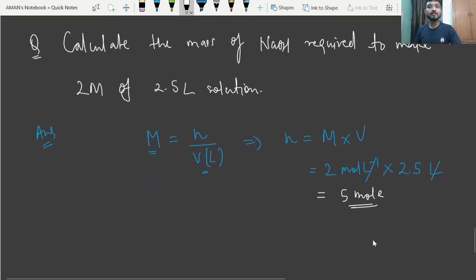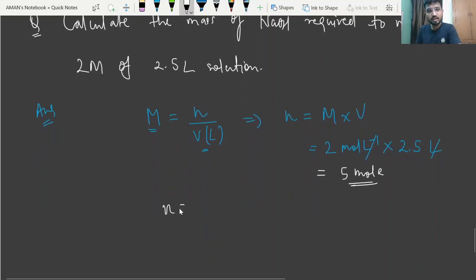Now see, we have another formula beta. n is equal to given mass upon molar mass.